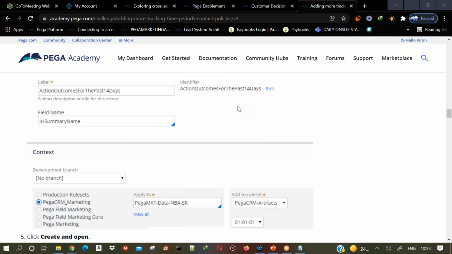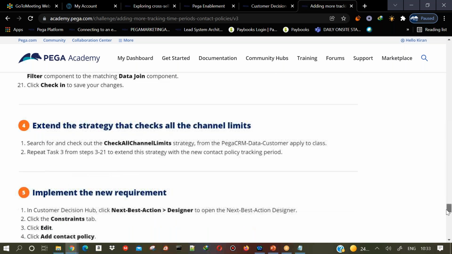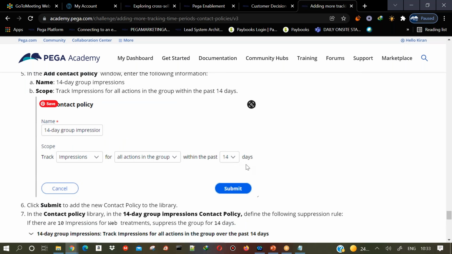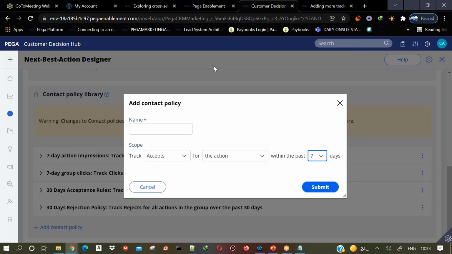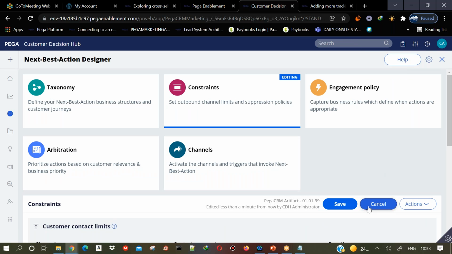You can practice this. Once you do all these step by steps that they have mentioned, you will be getting a new drop down like this. You see they have done it for 14 days. You can also try it like 7 days, 5 days, 3 days, like that. You need to follow this entire step by step procedure in order to define your own tracking time period. So just follow that link and you can get the information whatever you want.